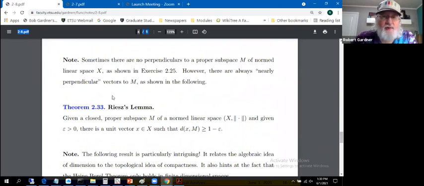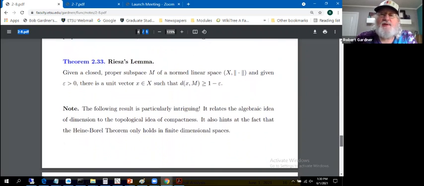The story here is that sometimes there's not perpendiculars to a proper subspace. This is to be shown in one of the exercises. So in the setting of normed linear spaces, maybe we don't have perpendiculars to subspaces. That won't be the situation in inner product spaces, at least in complete inner product spaces and Hilbert spaces. But there's always nearly perpendiculars to a subspace M, and that's what Riesz's theorem states.